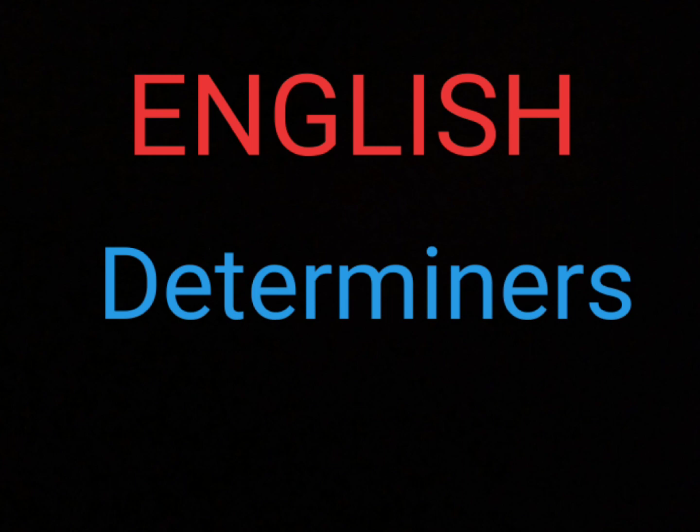Okay, today we will read about determiners. Determiners are divided into 7 parts. First, the articles. Second, demonstratives. Third, numerals. Fourth, quantifiers. Fifth, possessives. Sixth, distributives. And seventh, WH determiners.